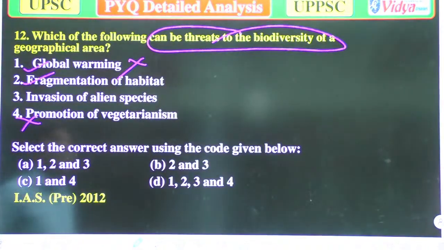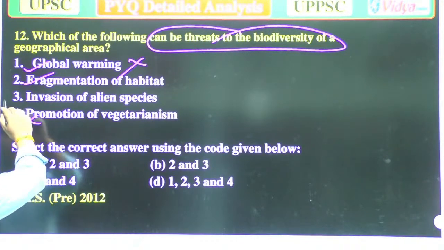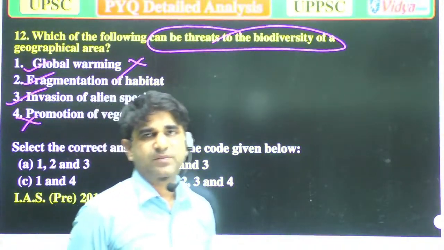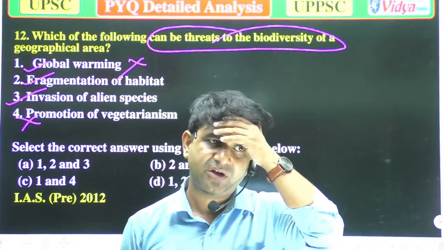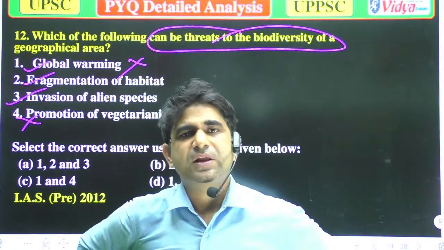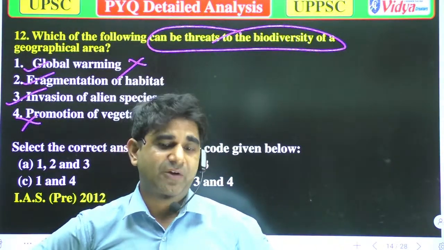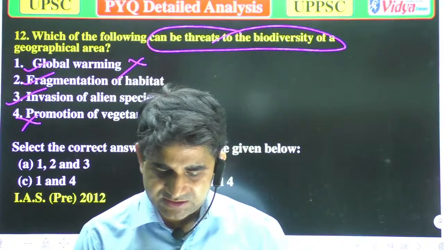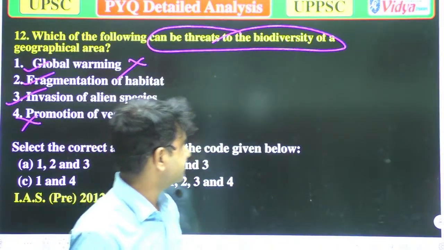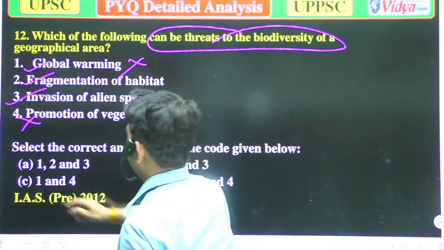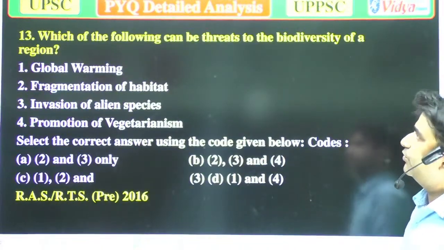Option C, invasion of alien species, could also be correct, because when there is a new species in a habitat or an area, that will also affect the biodiversity, or rather decrease the biodiversity. So option A, options 1, 2, 3, is correct. Now we'll move to the next question.